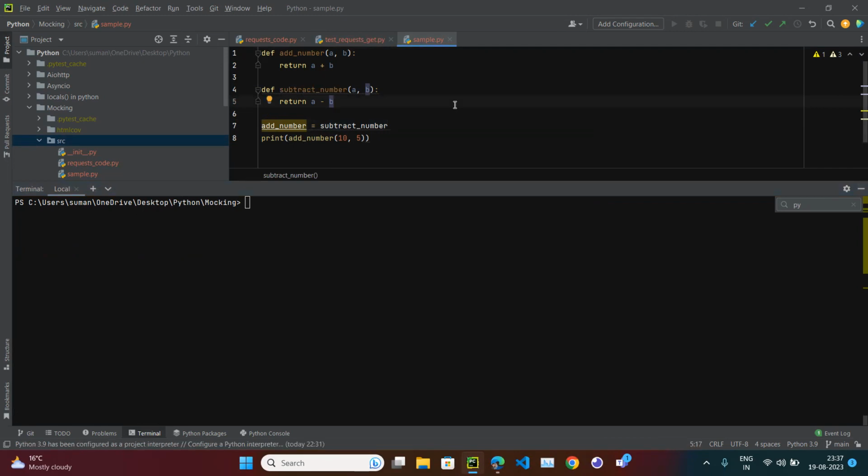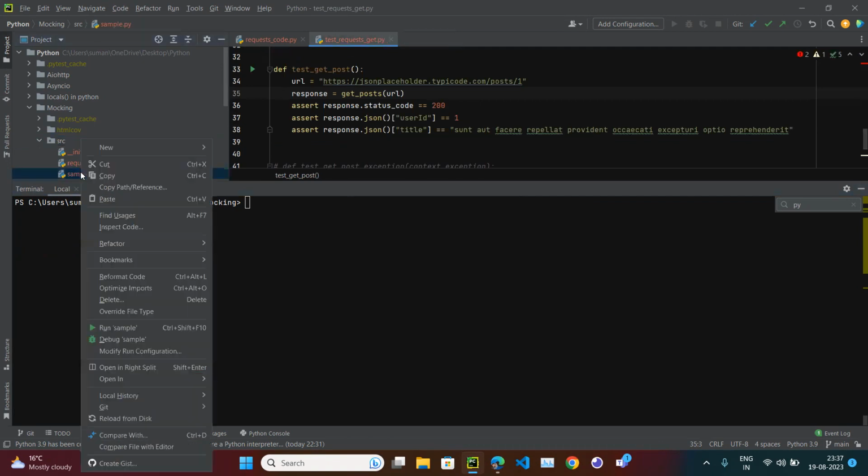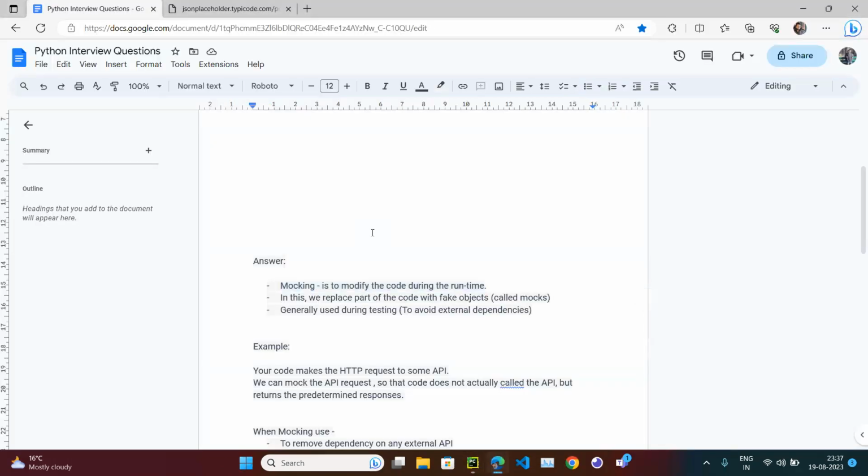So this is not actually mocking. The mocking concept comes into the picture when we are running test cases. So this is not actually mocking. All right, so let me delete this file to avoid any confusion. Okay, so mocking, I said, is to modify the code during the runtime.